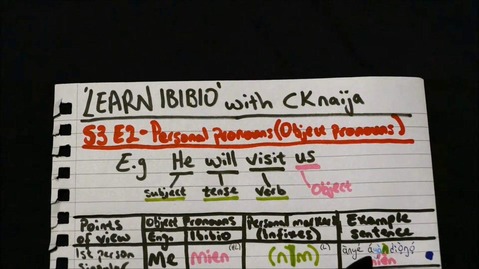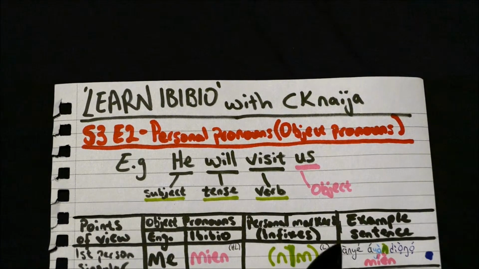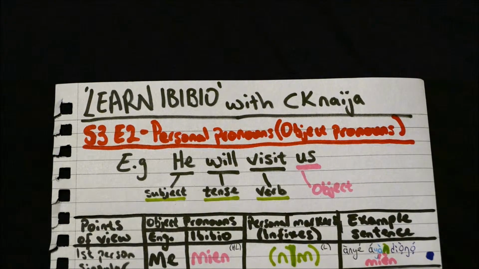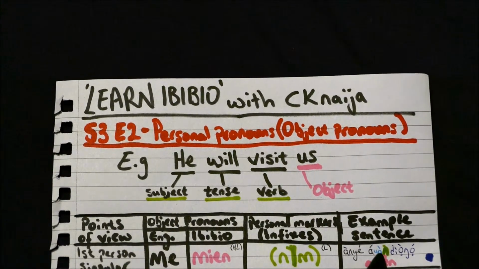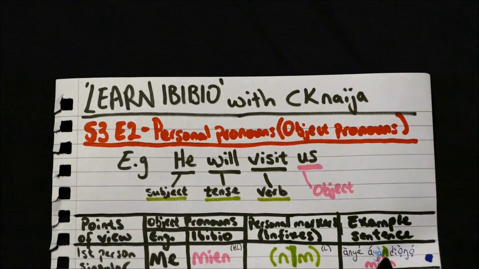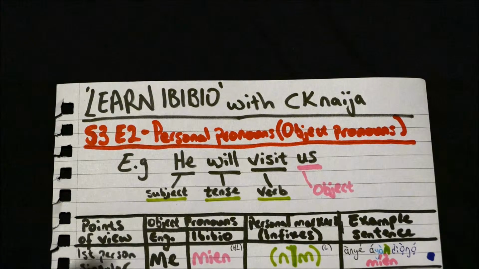Then we have that high tone a. In the last episode we also learned about the word yeah, which means will. It's the tense marker. Once we have an agreement, we replace the second a with the agreement. And if we don't have an agreement, then we replace that with an a with a high tone.